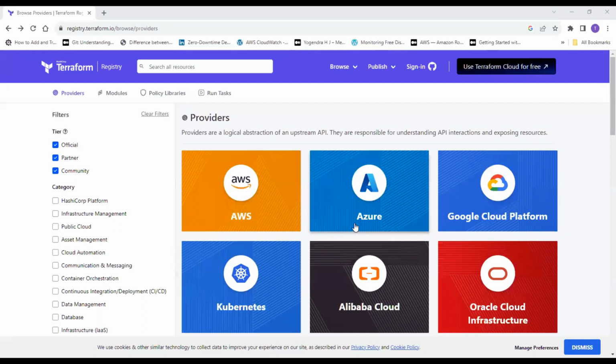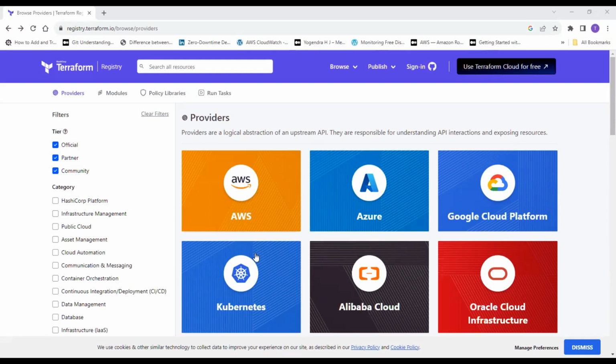So friends, on Google, you just need to type Terraform providers. The moment you type Terraform providers, it takes you to this page. And remember, I told you what the HashiCorp provider definition is. So providers are the logical abstraction of an upstream API. They are responsible for understanding API interactions and exposing the resources.